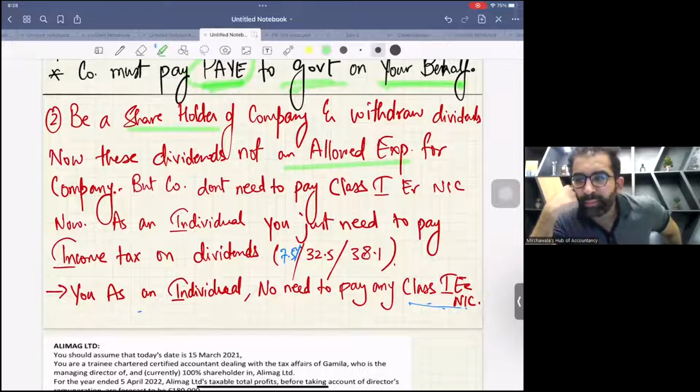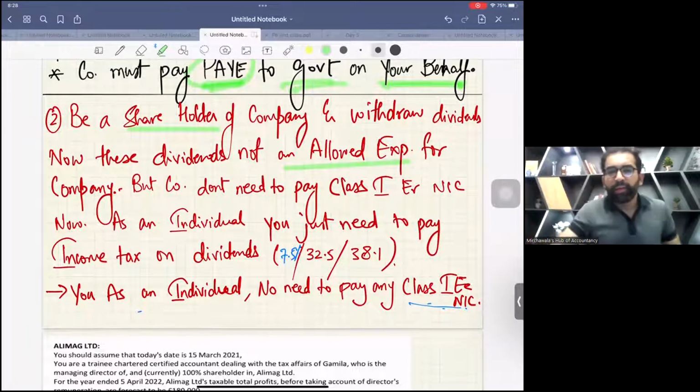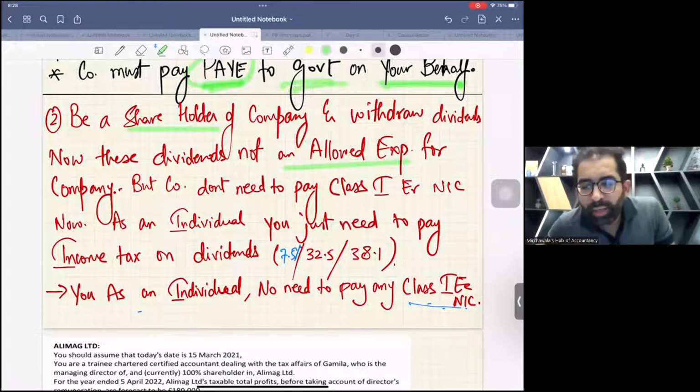And that is, ordinary dividends are distributed from profit after tax. First you have to pay corporation tax, and the remaining funds you distribute. This is the accounting terminology. I hope you remember. Now, as you are giving ordinary dividends, for ordinary dividends there is no class 1 employer NIC, there is no class 1 employee NIC, right? But again, these ordinary dividends are not an allowed expense for the company.